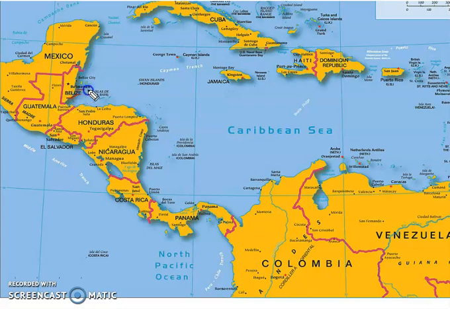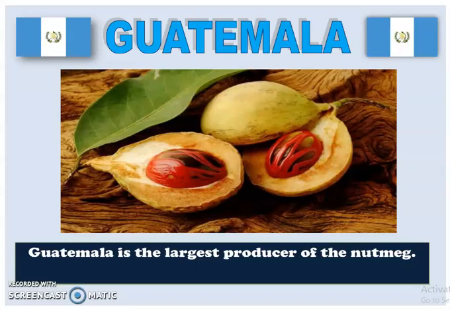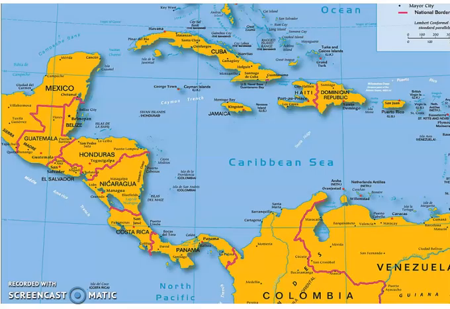With capital city Belmopan, it is the only English-speaking country in this entire stretch of Central American nations. Next is Guatemala. Capital is Guatemala City. It is the world's largest producer of nutmeg, in Hindi called as jaifal. Next is El Salvador. Capital is San Salvador, only Central American nation without a Caribbean coastline.